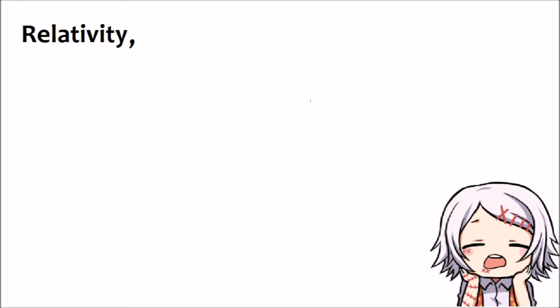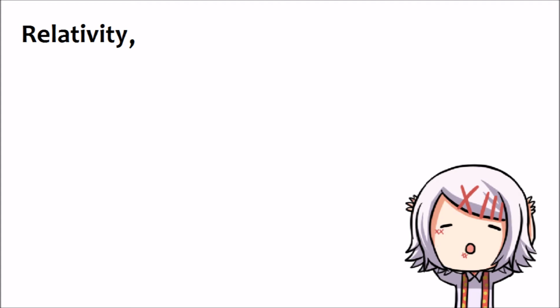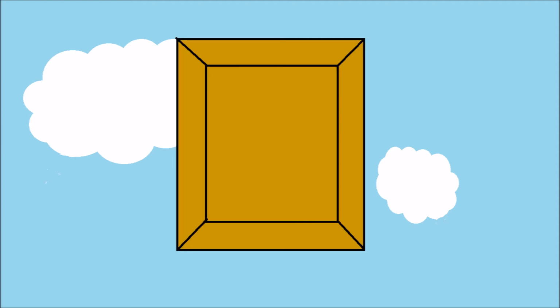relativity means that every object in the universe moves in reference to another object. An object is always at rest relative to itself. An object in the universe has velocity, acceleration, etc. relative to another object. Okay, let's see an example. There is a random point on the sky. When I say sky, I mean a point where the Earth's gravitational field is in range.